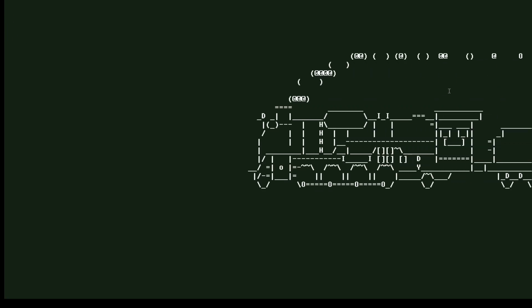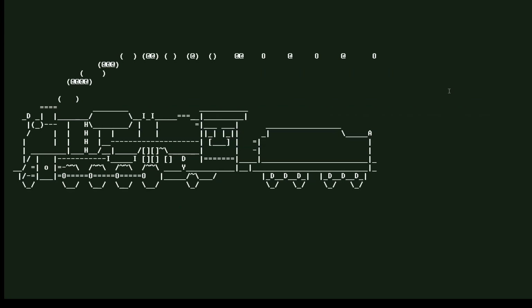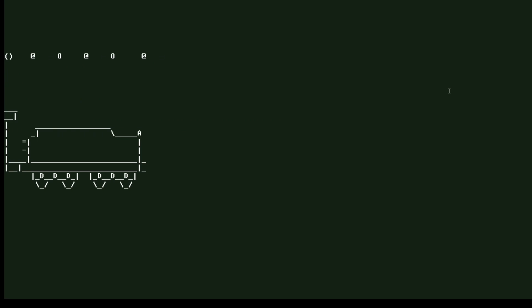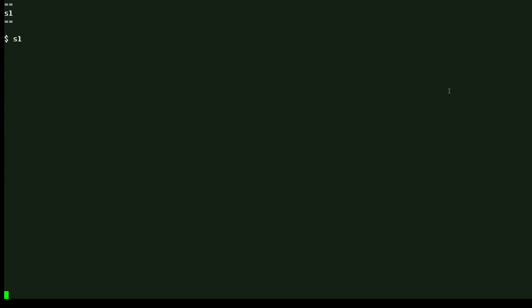Oh, we typed SL, and we have a steam locomotive crawling across our screen. And that is just one of those things that happens if you mistype a command and you happen to have another tool installed that will respond to the command that you did type. Well, that's your Linux tip for SL, the steam locomotive.